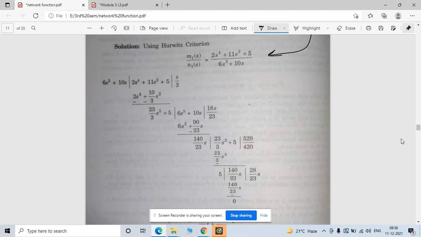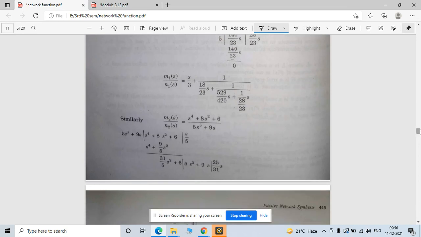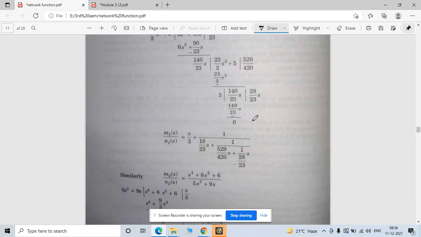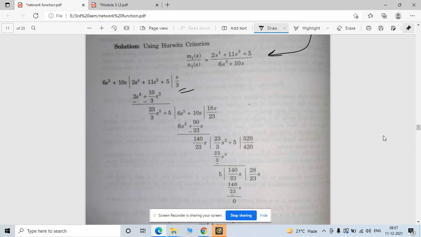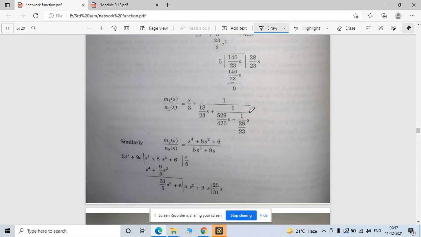When you observe the quotient of this function, you will get positive powers. So you can write the function for this numerator as s/3, which is nothing but your first term, plus 1/(s/3). This is nothing but your quotient; you simply take the inverse of that.